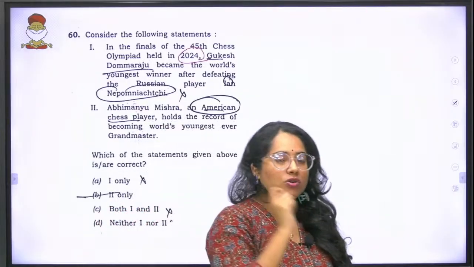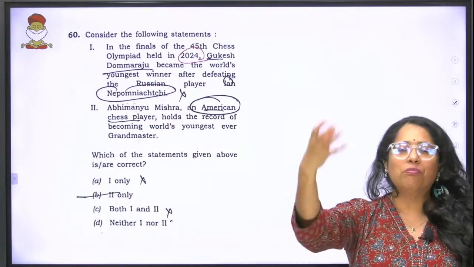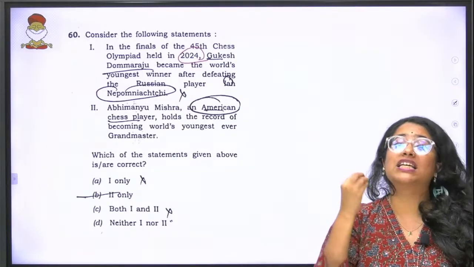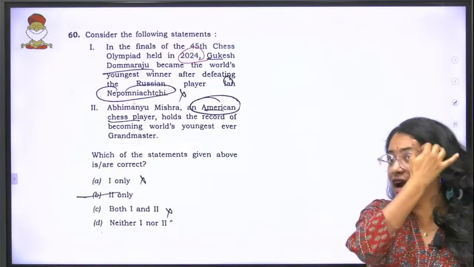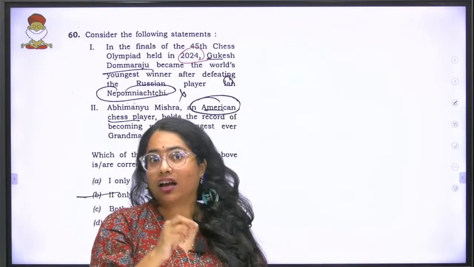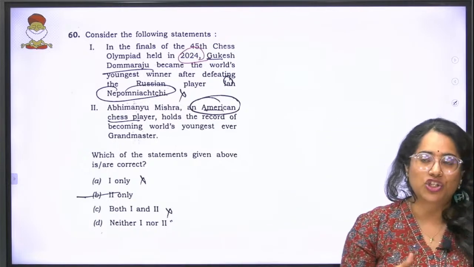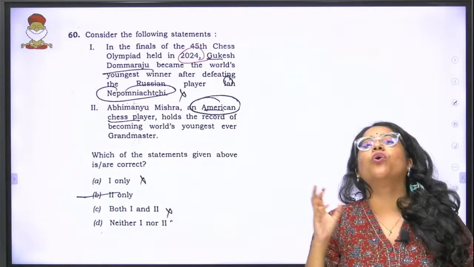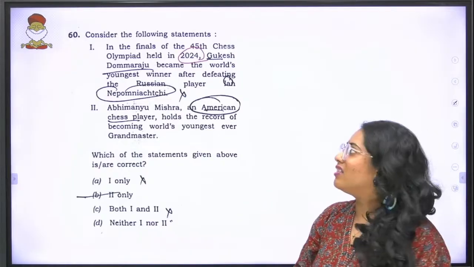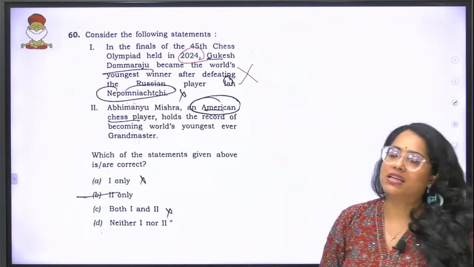Now, we know about Gukesh's win. There was a lot of discussion about the win, all the emotions in it, the prize money, all of these things were discussed. One notable thing is that Nepomniachtchi was not Gukesh's opponent. In fact, this chess Olympiad was in news for another reason, being that a lot of your Russian players did not attend this chess Olympiad primarily because of the Russia-Ukraine war. So if you correlate that also, you can understand that in the first statement, all the part is right, but the opponent is not Ian, so the statement is wrong.